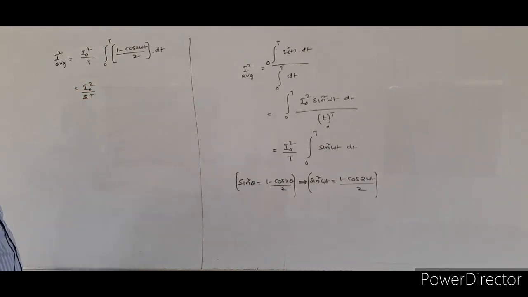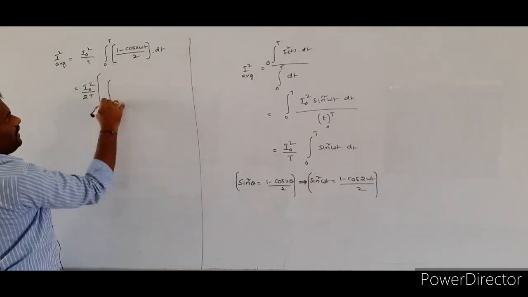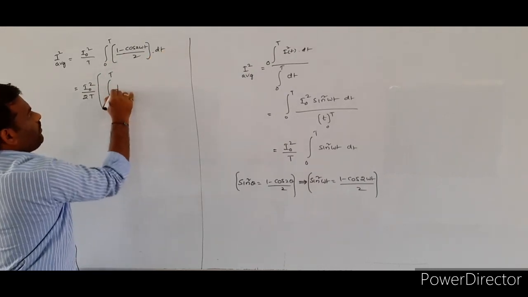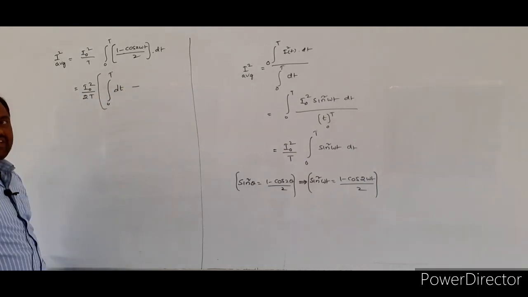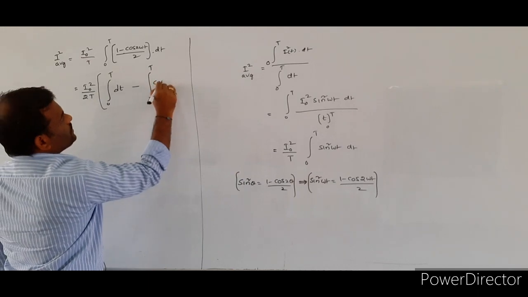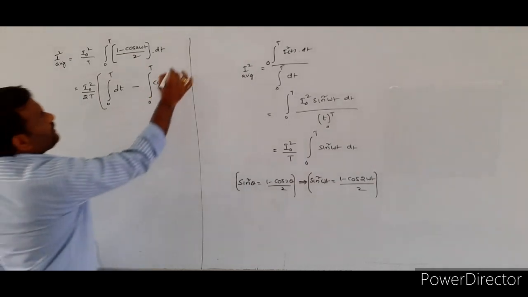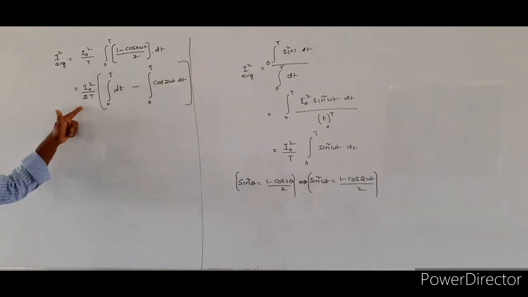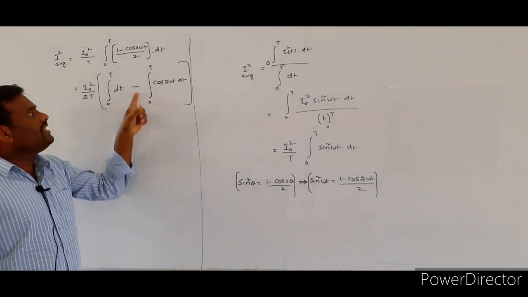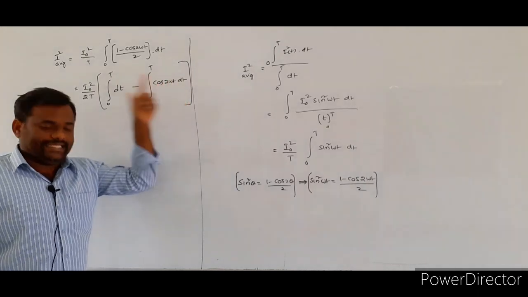I am separating the integration. For the first part, integral 0 to capital T, here 1 will be there, here dt will be there: 1 into dt, minus again integral 0 to capital T cos 2 omega t into dt. So what you got is I naught square by 2T, integral 0 to capital T dt minus integral 0 to capital T cos 2 omega t dt.